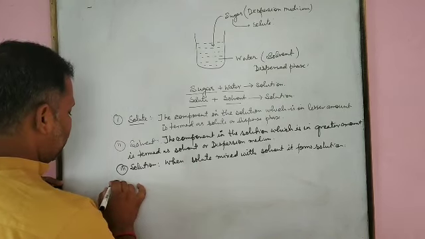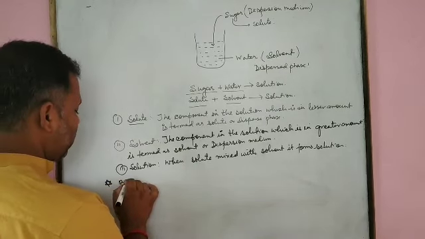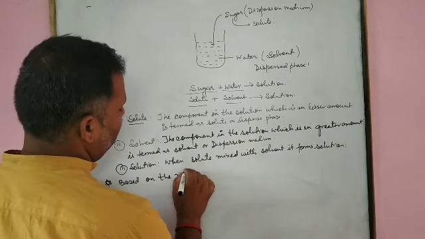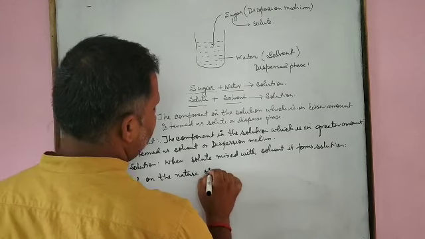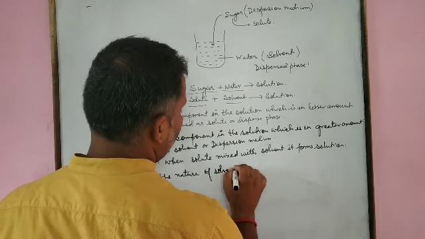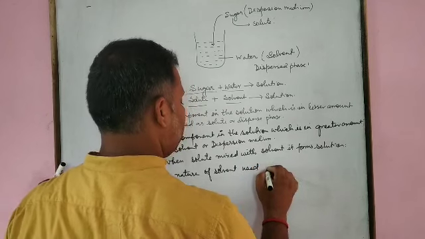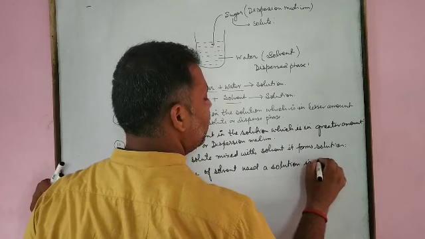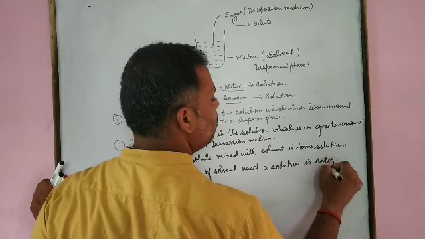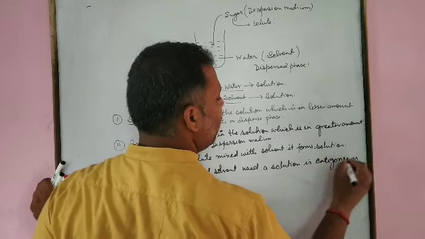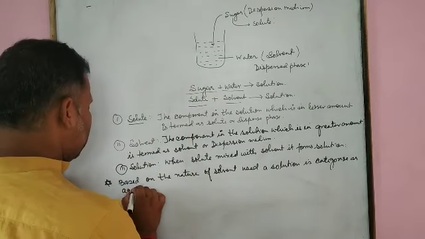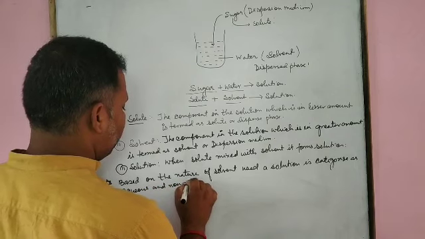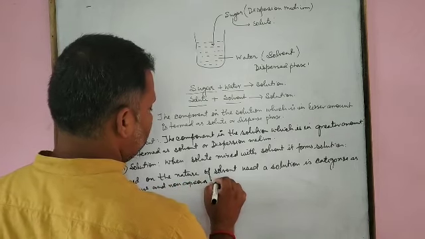We will discuss the next point. Based on the nature of solvent used, solution is categorized as aqueous and non-aqueous solution.